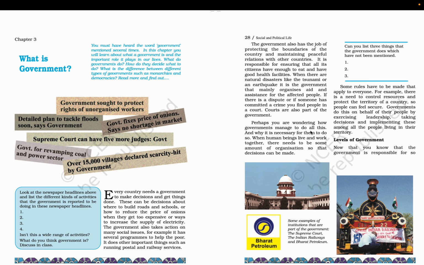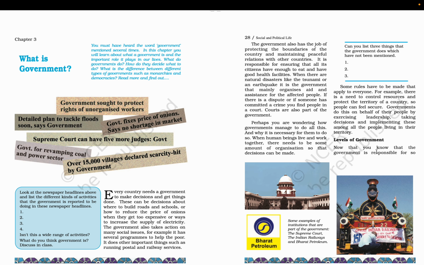Perhaps you are wondering how governments manage to do all this and why it is necessary for them to do so. When human beings live and work together, there needs to be some amount of organization so that decisions can be made. Some examples of institutions that are part of the government are the Supreme Court, the Indian Railways, the Bharat Petroleum. Some rules have to be made that apply to everyone. For example, there is a need to control resources and protect the territory of a country so people can feel secure. Governments do this on behalf of their people by exercising leadership, taking decisions, and implementing these among all the people living in the territory.